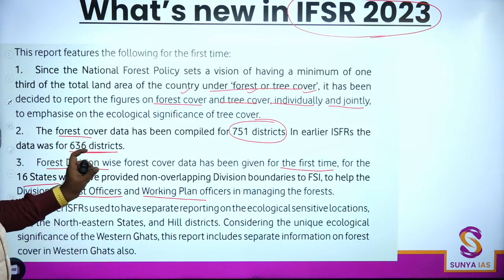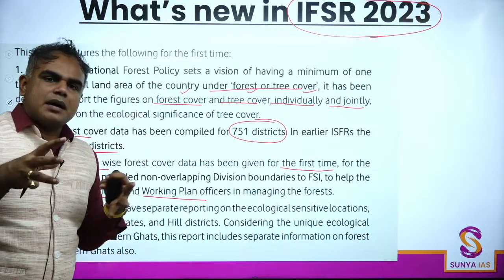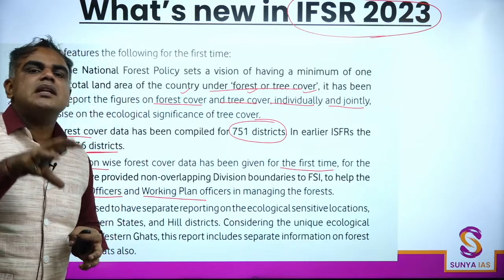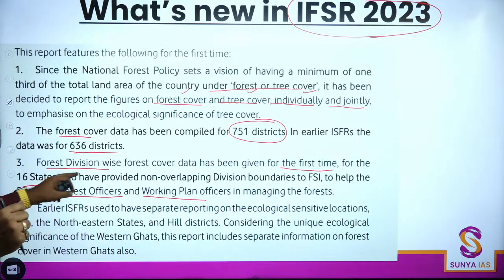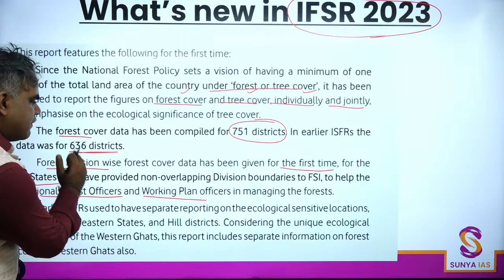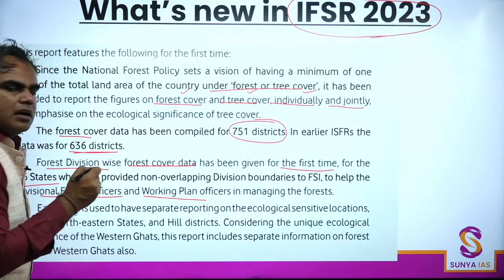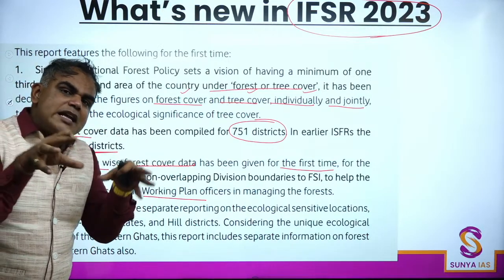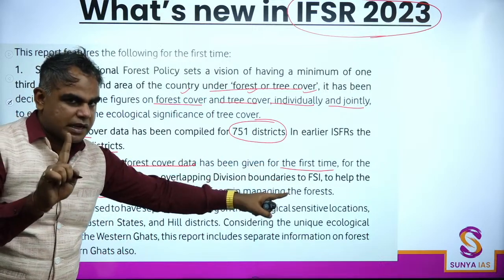In a state there are different divisions, so this means even more micro level data has been given for the very first time.